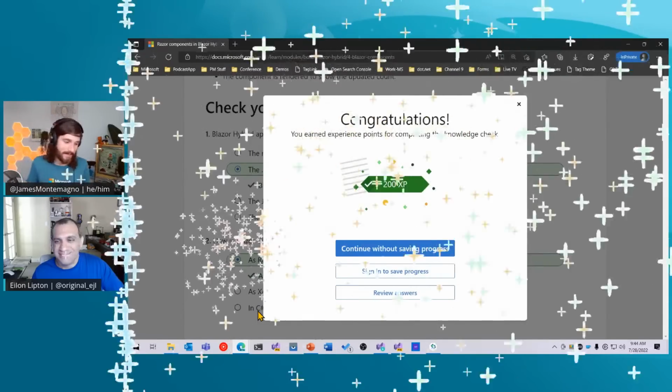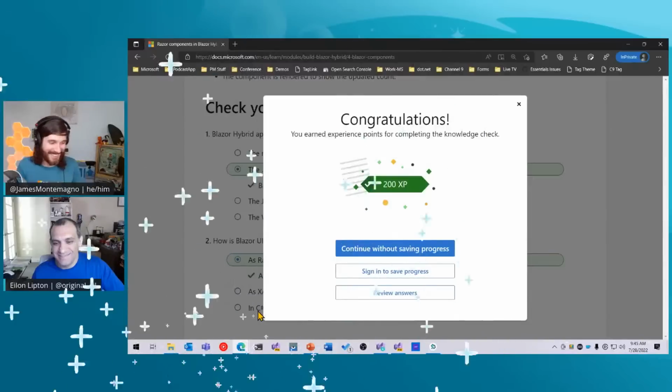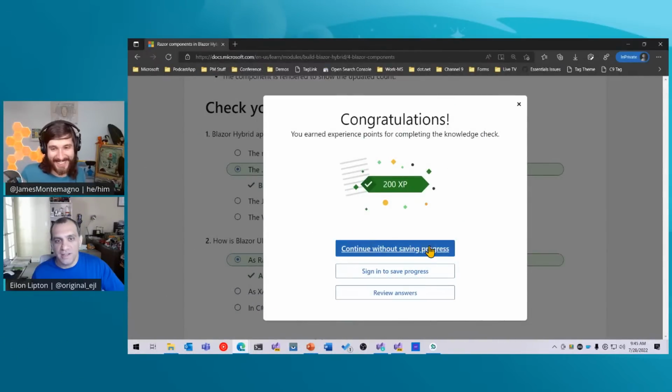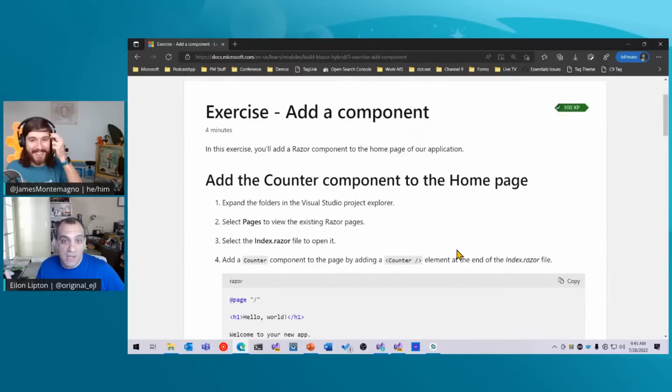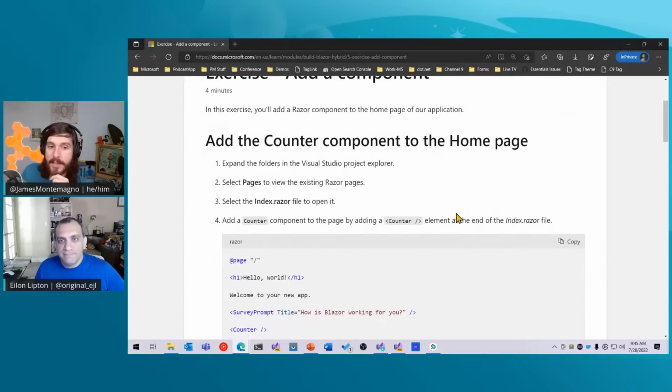We did it. Thanks, John. We should each get 200 XP. It's not fair only you get 200 XP. You can go through this, you can sign in. I'm going to continue without progress, so those XP will just go into the ether after this. Oh, man. Well, again, it's an HTML page. You can just right click on the element and give yourself 10 million XP until you refresh the page. Exactly. Okay, so let's continue on here.